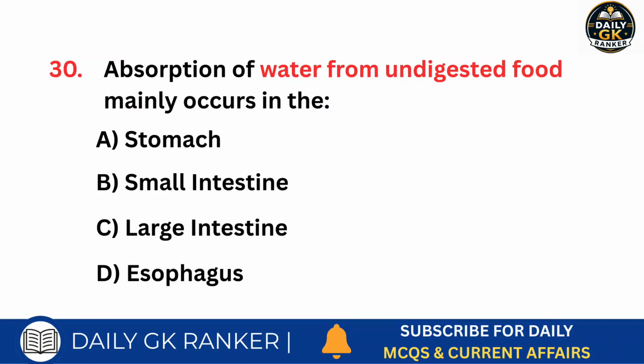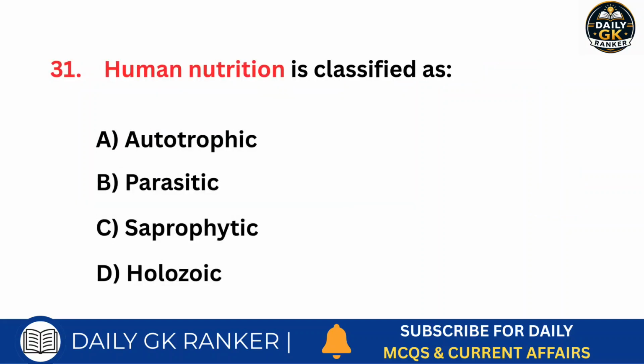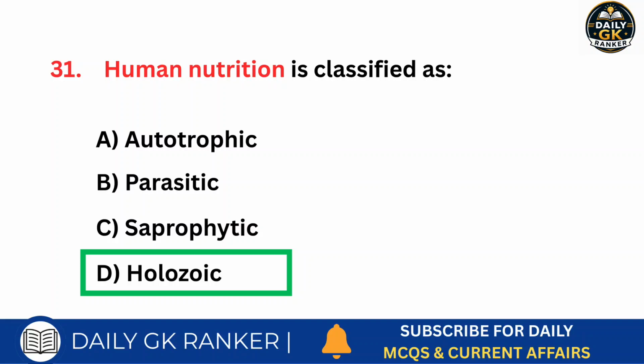Absorption of water from undigested food mainly occurs in the. Answer is large intestine. Human nutrition is classified as. Answer is Holozoic.